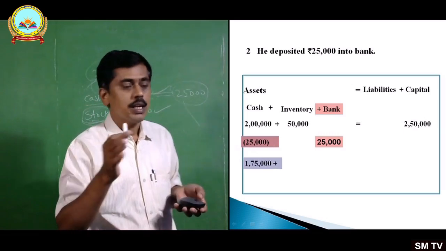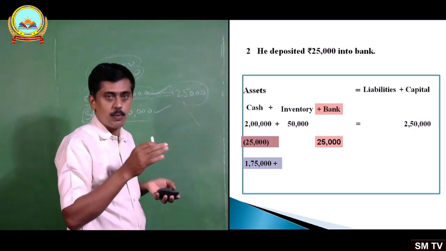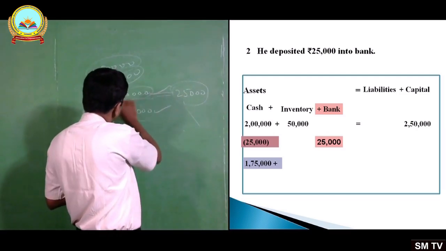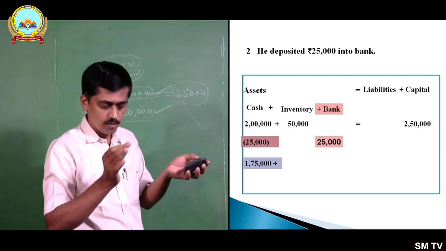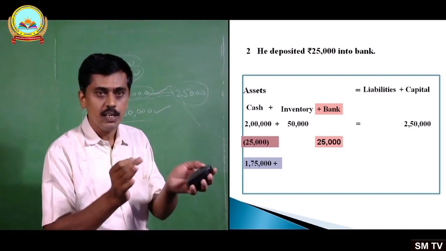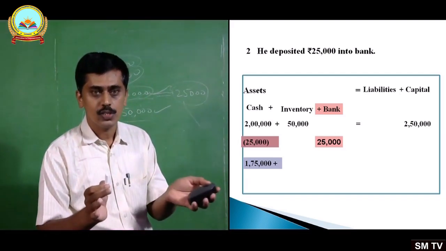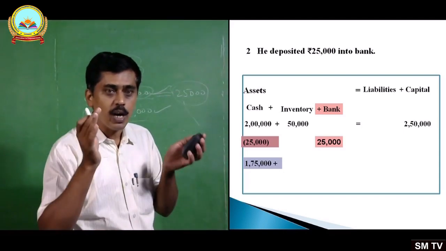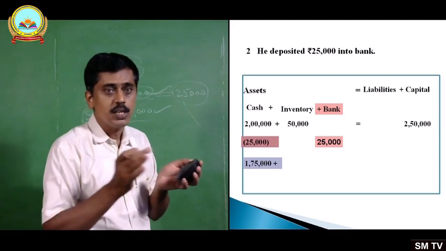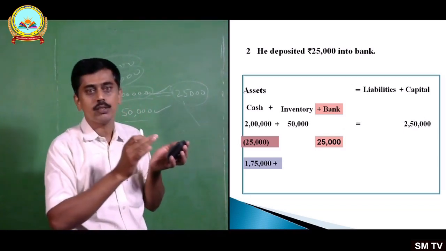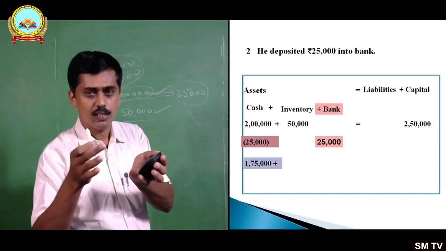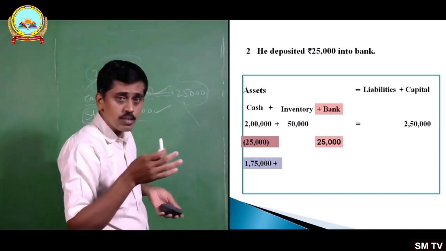Now let's see the effect. What happened here? 25,000 is taken from the cash box. Assume he has brought in 2 lakh rupees and he has kept that in a particular box. And now he has taken that 25,000 rupees, and what he has done with that 25,000 rupees? He has deposited that 25,000 rupees into bank. Means he has kept that amount in another form, you know. That is also asset.